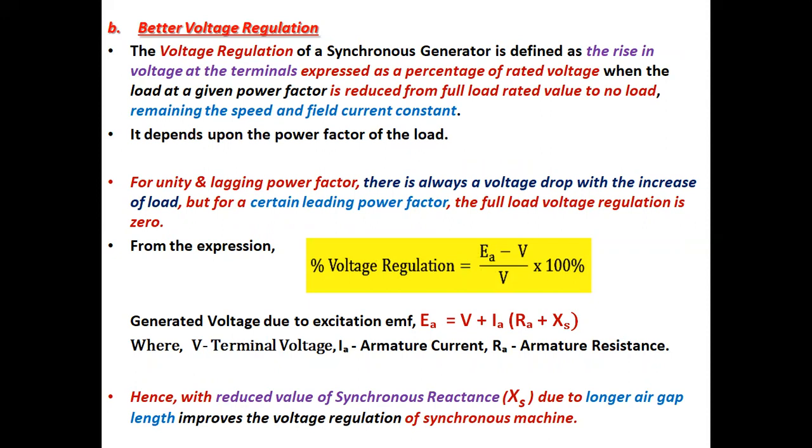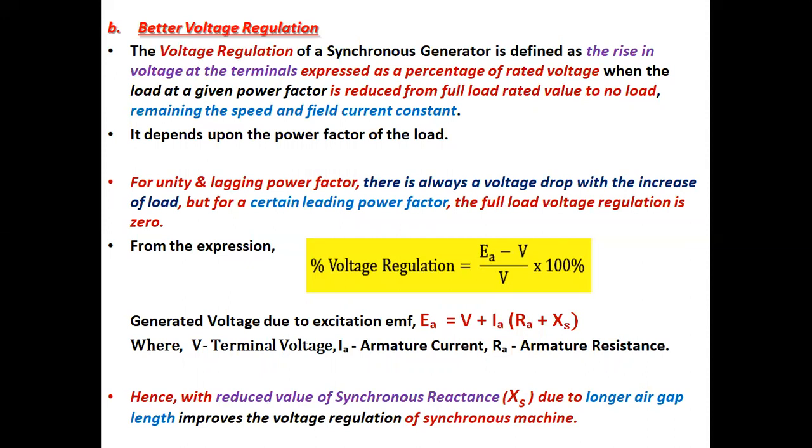Repeat. The voltage regulation of a synchronous generator is defined as the rise in voltage at the terminals expressed as a percentage of rated voltage when the load at a given power factor is reduced from full load rated value to no load, keeping the speed and field current constant. It depends upon the power factor of the load.